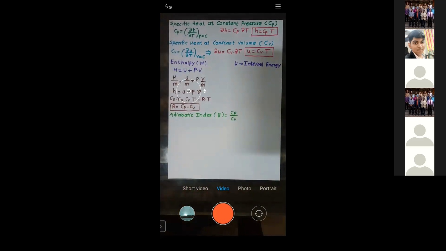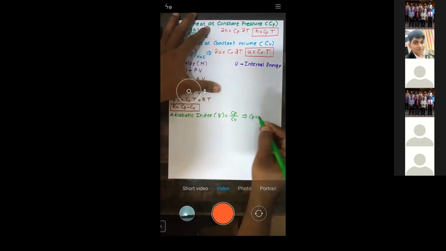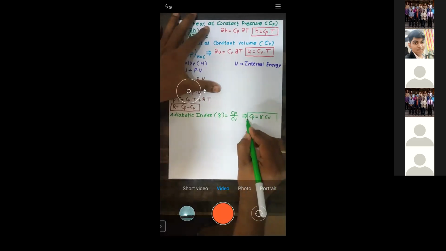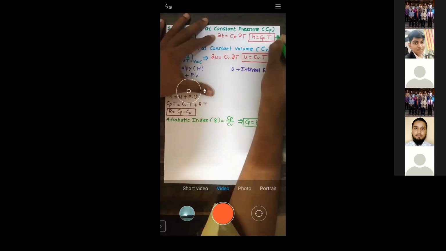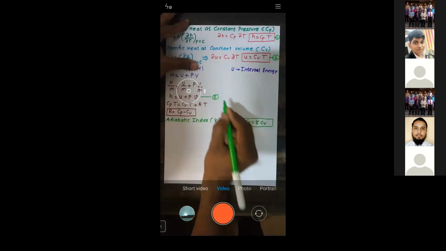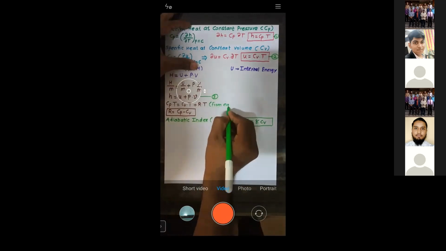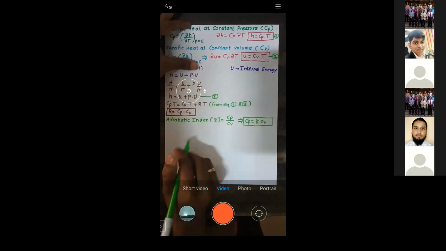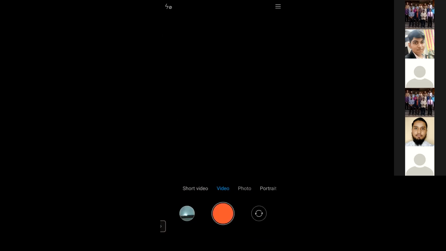Now from this expression, I will write down the value of Cp as gamma into Cv. So this is the value of Cp I have written. It is gamma into Cv. Is that okay? Yes or no? Yes, sir. I will call this equation number 1, this equation number 2, and let this be equation number 3. From equations 1 and 2, let me write this as equation number 4, and let this be 5. Some equation numbers we will give.